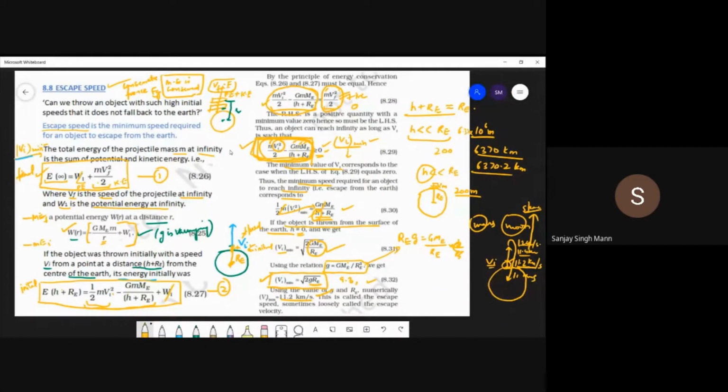It's so simple. Energy at infinity, energy at the initial speed, equate both of them, and this term is definitely positive and greater than 0. We need vi, and this equals 0 for the minimum. So we write the minimum, this equals this, this cancels out, and solving it, Vi equals this. Putting the value of g, we get this, and putting the values of r, g and re, we get the minimum escape speed.